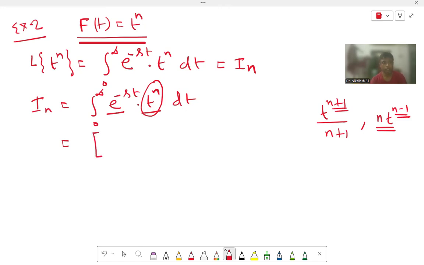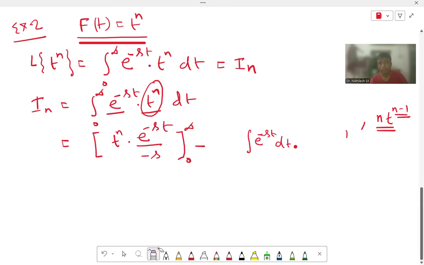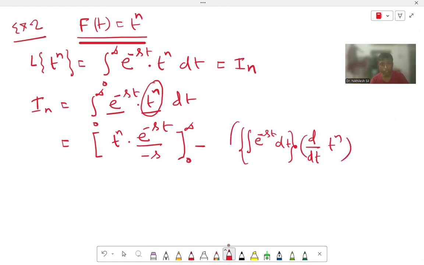So what is the technique? At first we integrate the first function, that is e to the power minus st. So this is equal to t to the power n into e to the power minus st divided by minus s, because we are integrating with respect to t, with limits 0 to infinity, then minus the integration of e to the power minus st dt times the differentiation d/dt of t to the power n, and then the whole integration with respect to t within the range 0 to infinity.